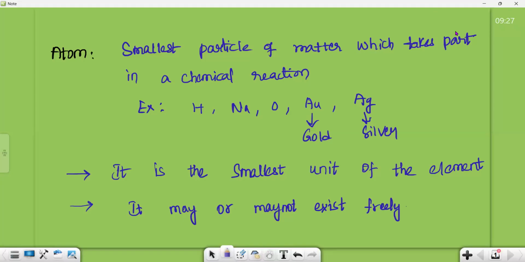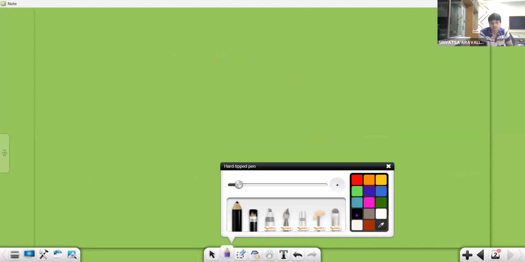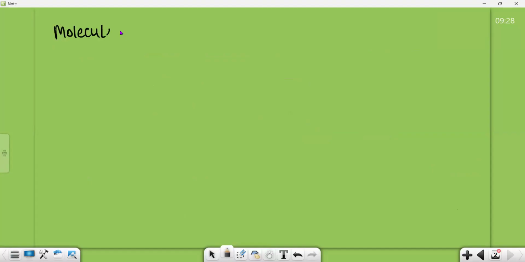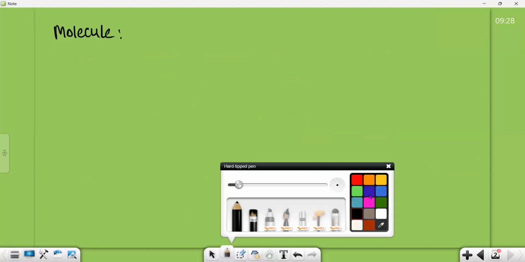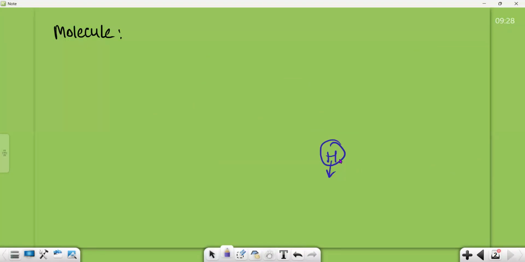Next point. I told you that atoms may exist freely or they may combine with some other elements. They may combine with the same element or some other elements. Based on that, atoms combine to form molecules. So the next term we are going to learn is molecule. What is a molecule? Molecule is a combination of atoms. So having one atom is not a molecule. It is an atom, like that is an element.